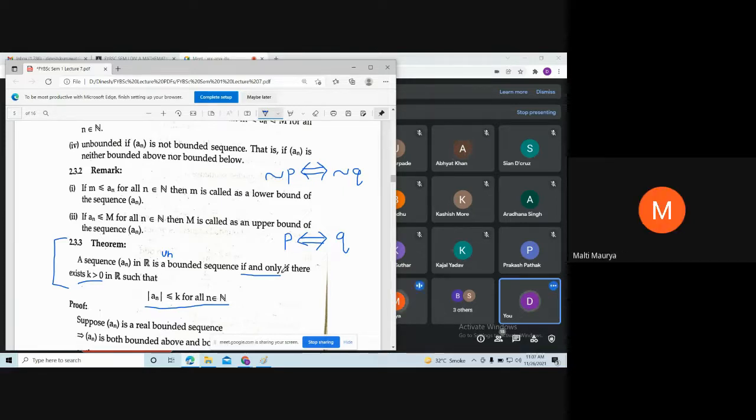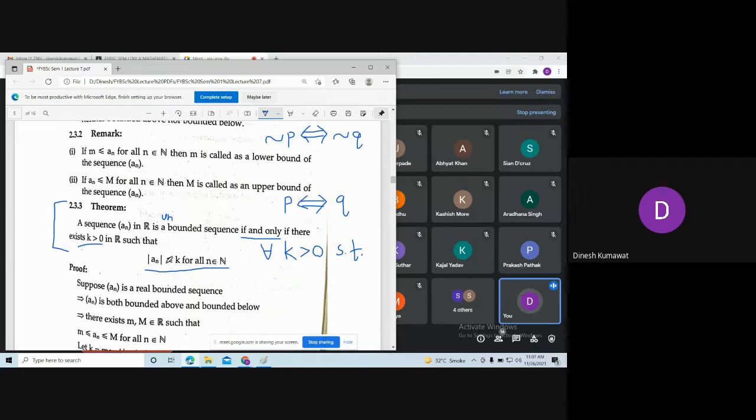For all. Okay, so initially this statement is there exist. Now after negating that, there exist becomes for all, and this is the notation for all. Okay, so this is for all k bigger than 0. Now don't negate this k bigger than 0. Okay, so for all k bigger than 0 in R such that, okay, now this is the abbreviation of such that.